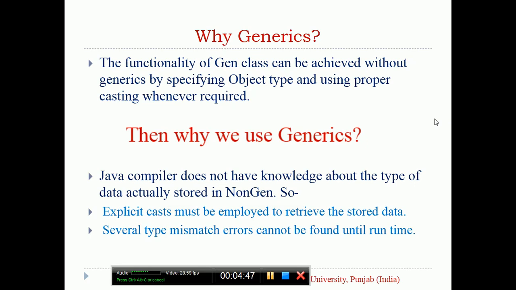But still, what is the need of generics? The Java compiler has no knowledge about the type of data actually stored in non-generic classes. Means the type information is not present in the non-generic classes. So explicit cast must be employed on this stored data. Suppose you have some data stored inside an object. Now this object is of integer type, double type, or float type; the compiler does not know. So you have to explicitly typecast to retrieve the data in a particular format. Several type mismatch errors cannot be found until runtime.